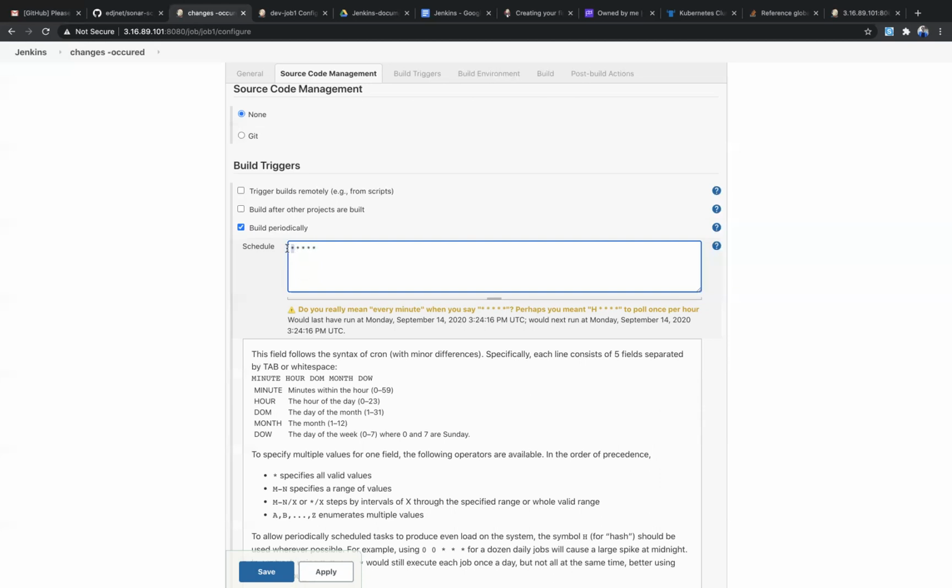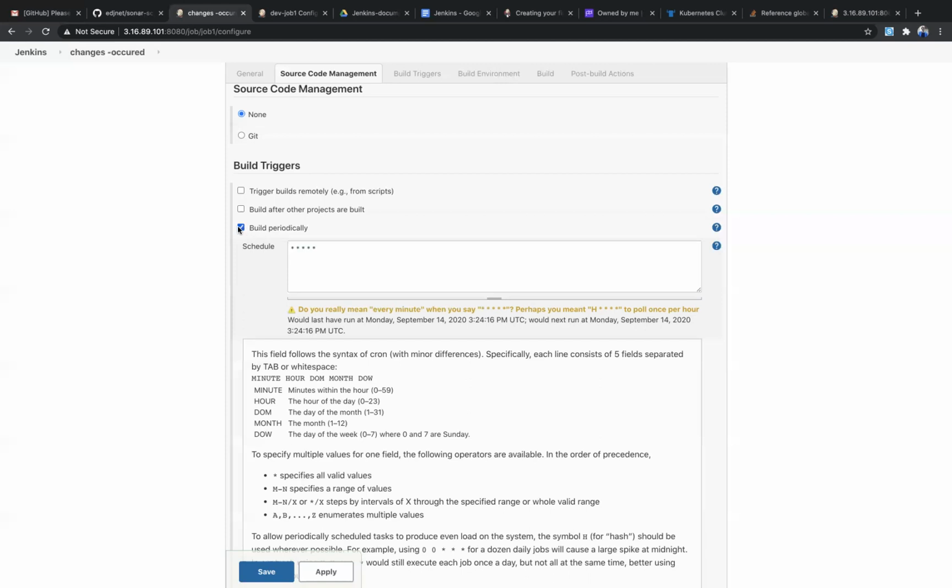Here it is defined, the minute section. If I give star, then this build is going to trigger every minute. You can also see here, do you really mean every minute? When you say perhaps you mean to poll once per hour, so this build is going to happen every minute, like that. So that is build periodically.